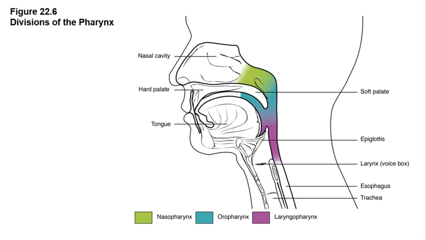The nasopharynx is situated between the nasal cavity and the oropharynx. The oropharynx is located between the nasopharynx and the laryngopharynx. And finally, the laryngopharynx is the region of the pharynx that is located between the larynx and the esophagus. When the larynx is closed during swallowing, food is directed distally into the esophagus.